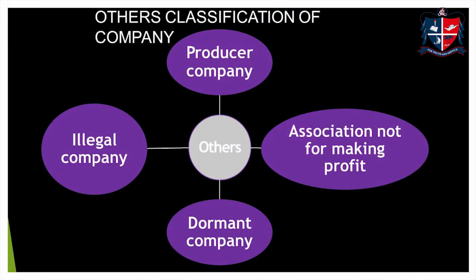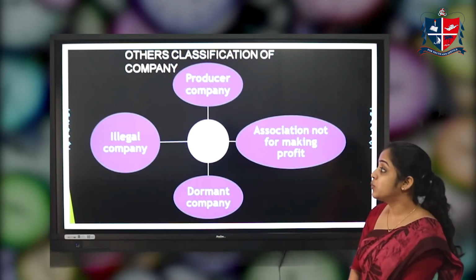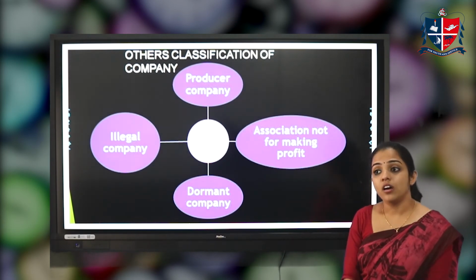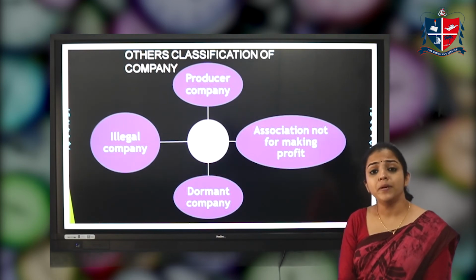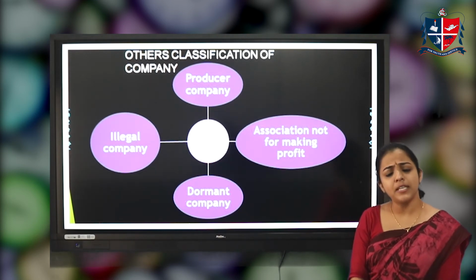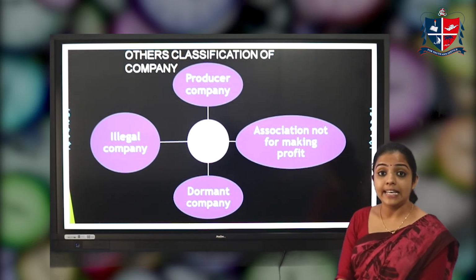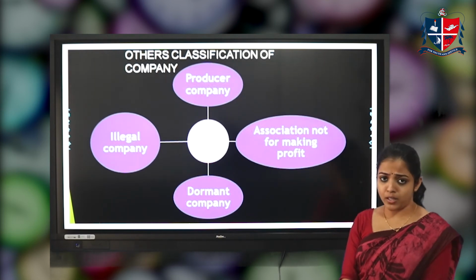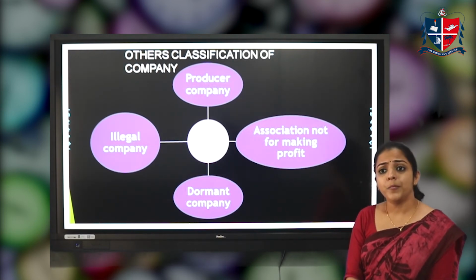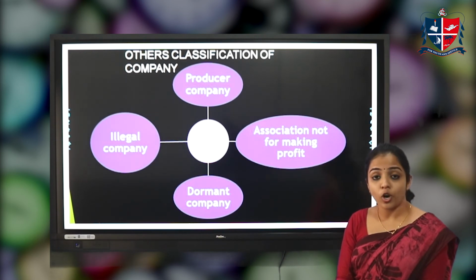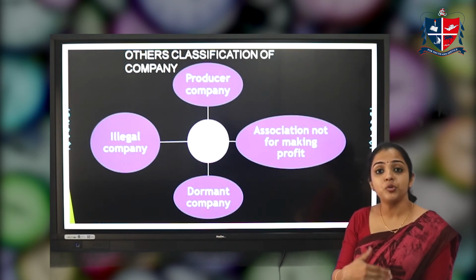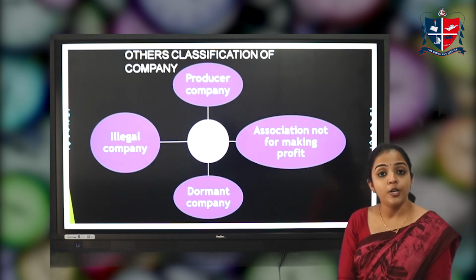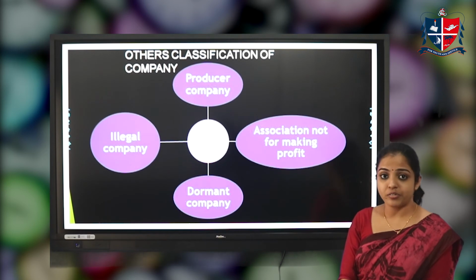Next, there are certain other classifications of companies. The first one is the illegal company. If the company is not registered under any Companies Act, then such a company is called an illegal company. Next is a newer concept, the dormant company. A dormant company is a company which is not yet incorporated, but is a futuristic company that will be incorporated on a future day. Such a company is called a dormant company, which can carry out the registration and all.